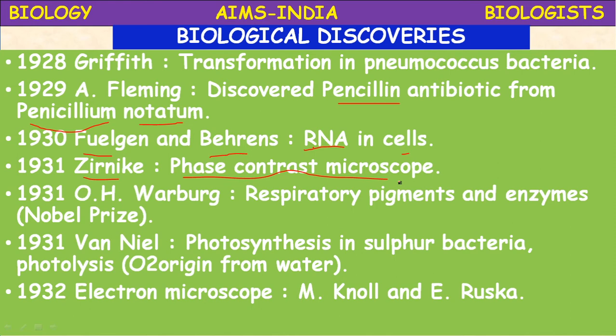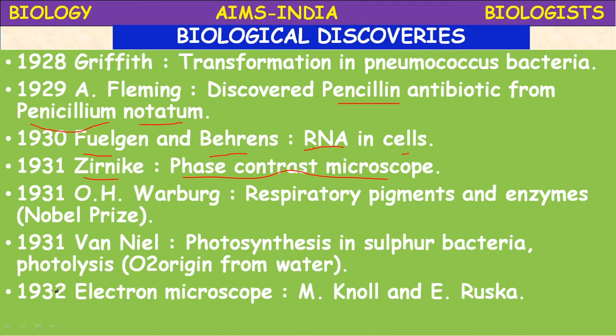In 1931, O.H. Warburg. What is his study? Respiratory pigments and enzymes, a most important discovery. Respiratory pigments like hemoglobin, hemocyanin and hemoerythrin are present in animals.